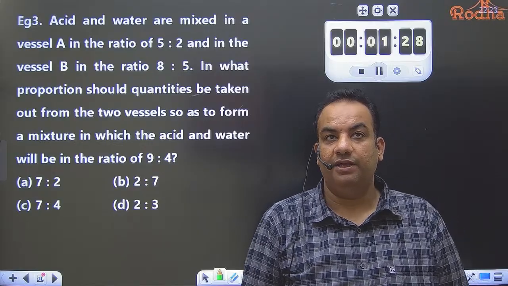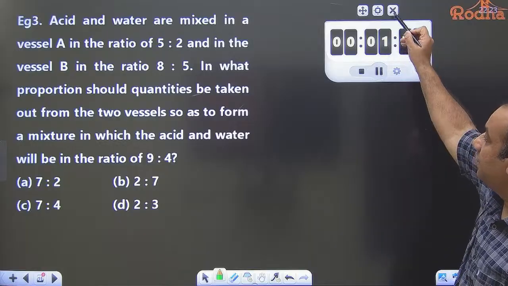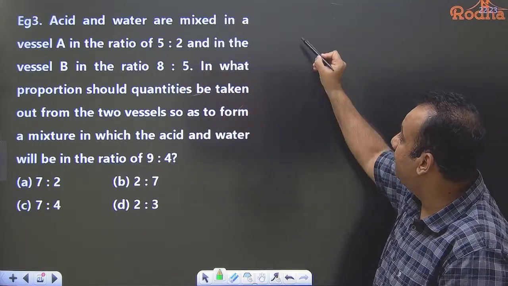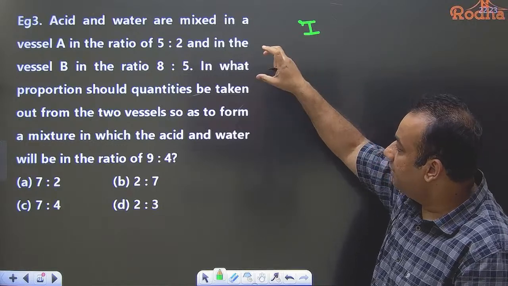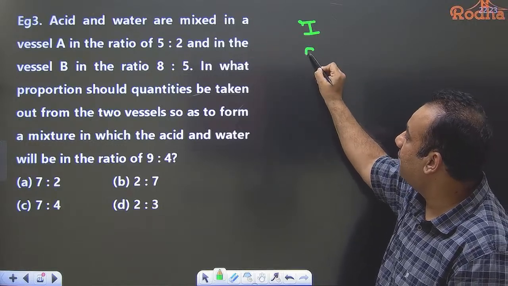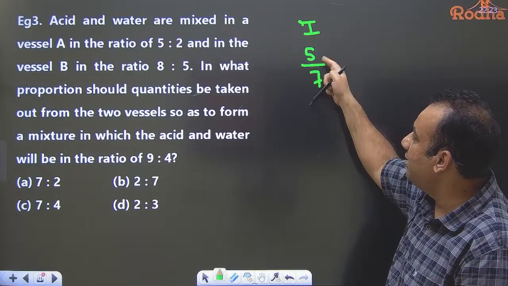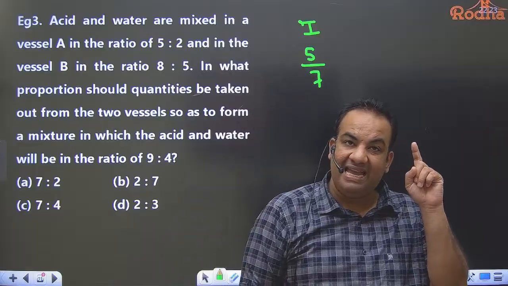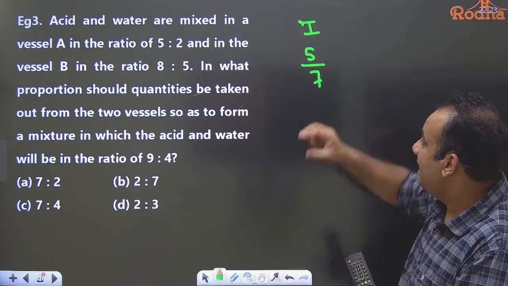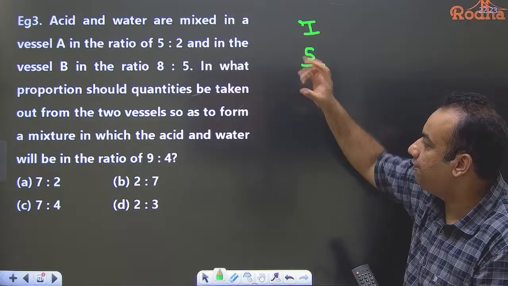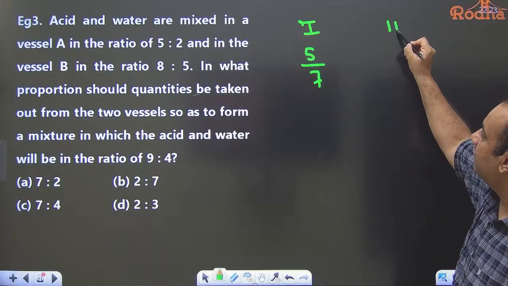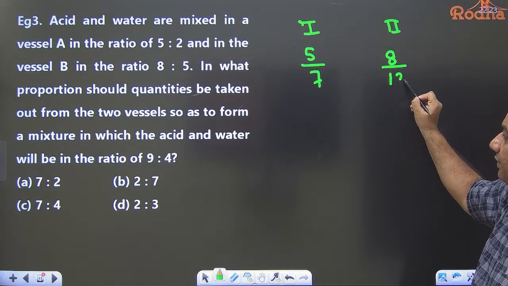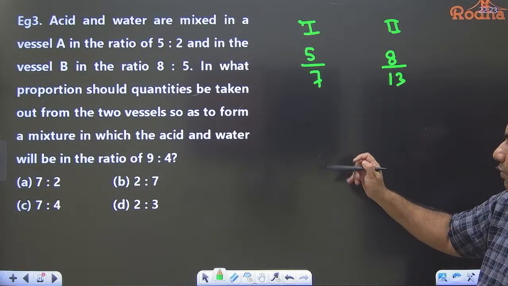Now see how we can proceed. In the first mixture, the ratio of acid and water is 5:2. So I can say that in the first mixture, the proportion of acid is 5 parts out of 7. So I'm focusing on acid. You can focus either on acid or water, take any one component. So I'm writing here acid upon total for the first solution. For the second solution, that is vessel B, acid upon total is 8/13. When I mix these two, I want the ratio 9:4.